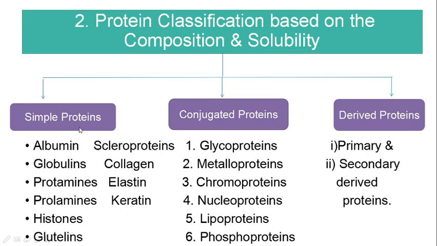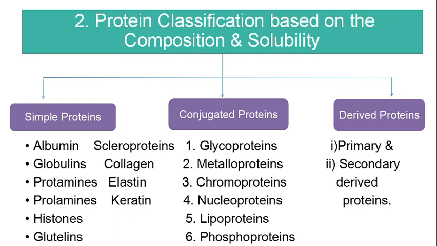Then the simple proteins have been classified as globular proteins and fibrous proteins. The fibrous proteins include all the scleroproteins like keratin, collagen, elastin, spongin and fibroin. Collagens are fibrous proteins present in connective tissues like bones, cartilage, teeth, etc. Collagen is rich in proline, hydroxyproline, lysine and hydroxylysine. It is deficient in the essential amino acid tryptophan.